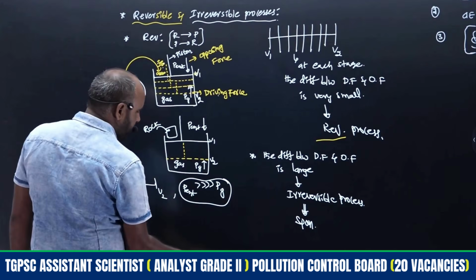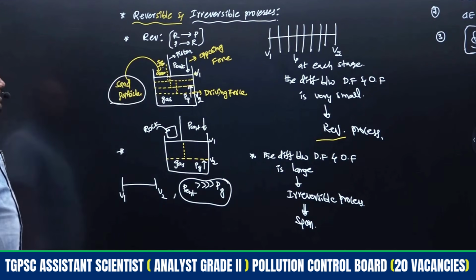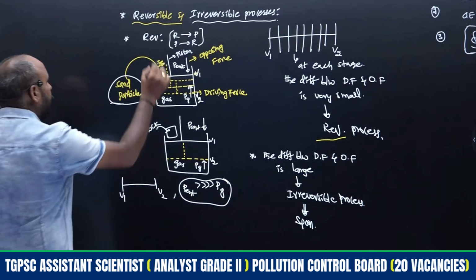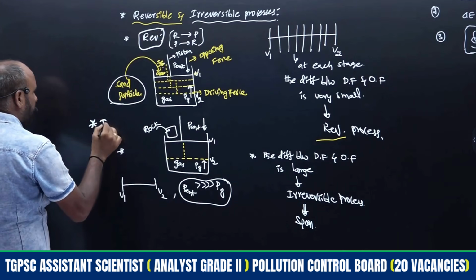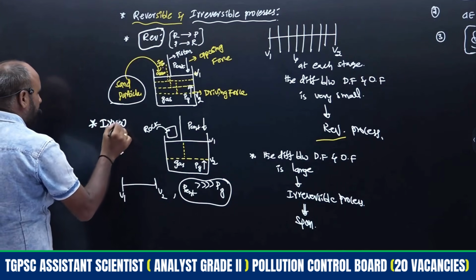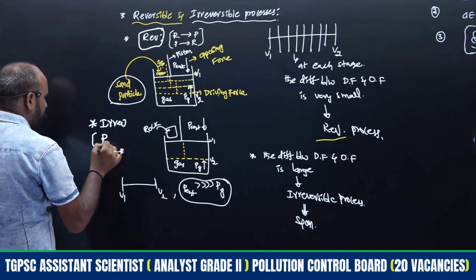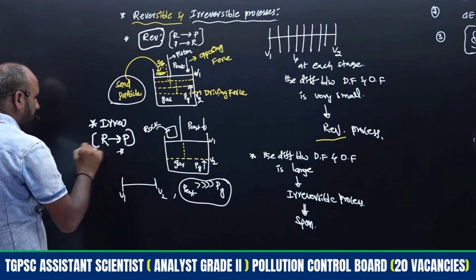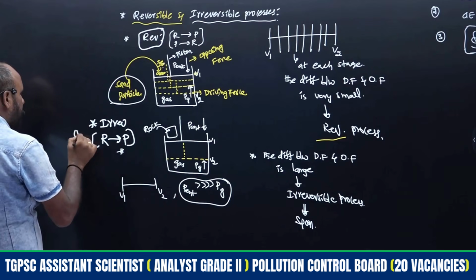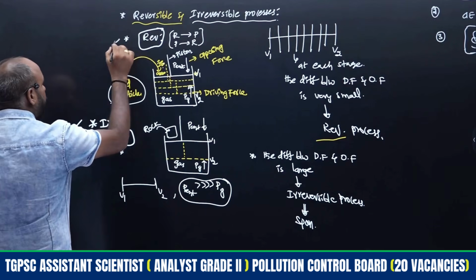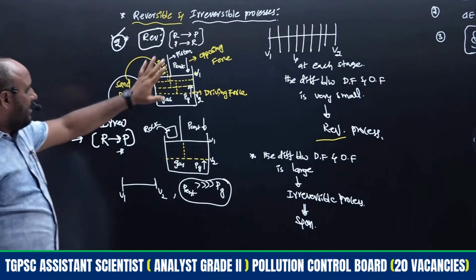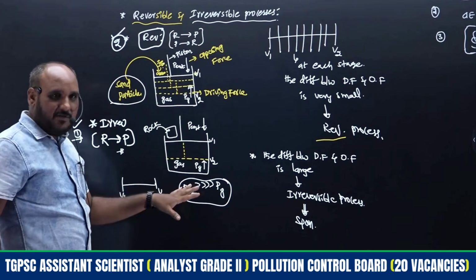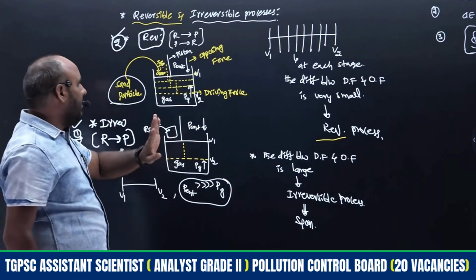Just see both the differences. This process is reversible, and this process is irreversible. For an irreversible process, only one direction is possible, reactants to products only. Here both directions, two directions, are possible. You just have to observe the diagrams, and from that you will get the idea clearly.